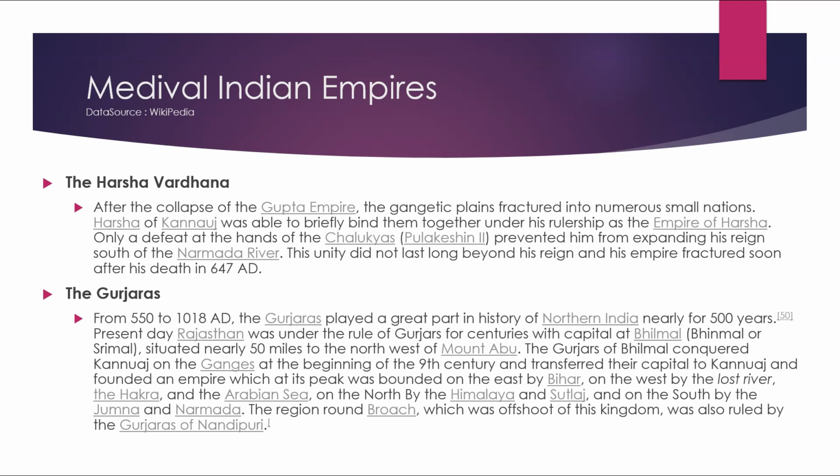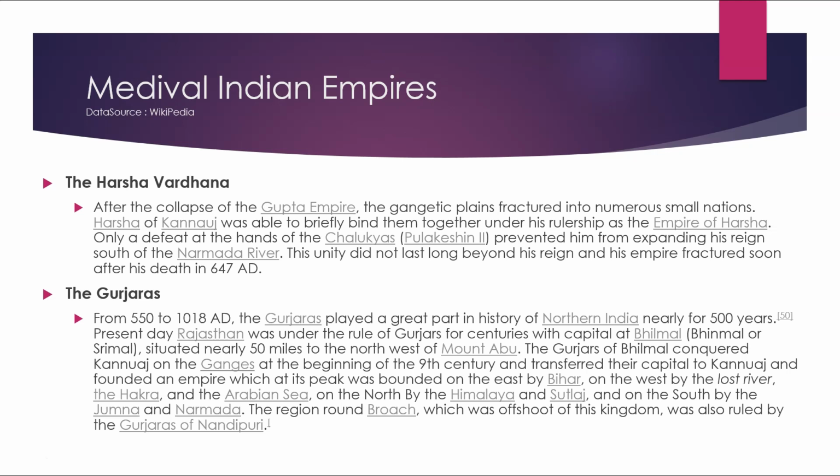The Gurjars. From 550 to 1018 AD, the Gurjars played a great part in the history of northern India, nearly 500 years. Present-day Rajasthan was under the rule of the Gujars for centuries, with the capital of Bhilmal or Srimal, situated nearly 50 miles to the northwest of Mount Abu.